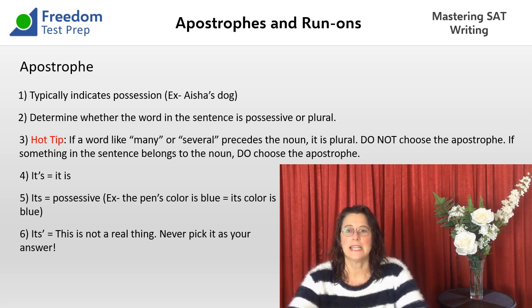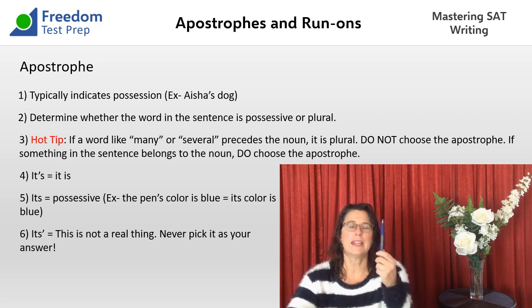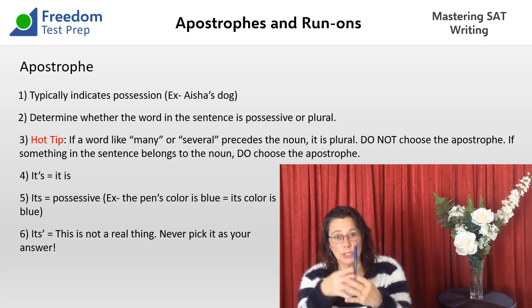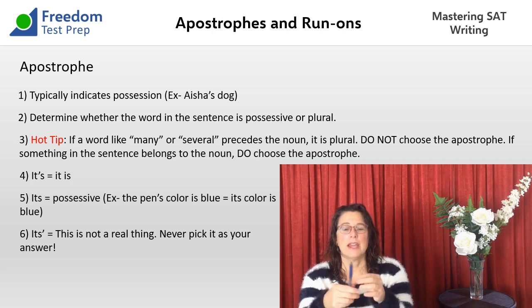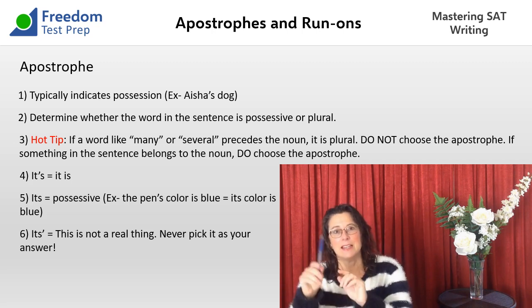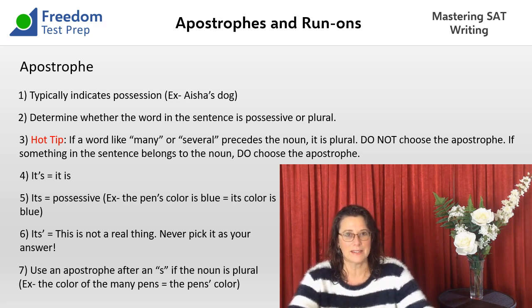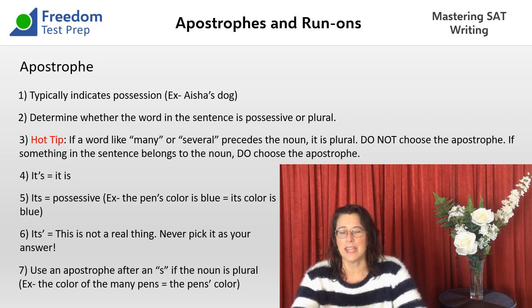So if we had lots of these pens, we could say the 10 pens' color is blue, right? And then it would be the 10 PENS apostrophe, the color belonging to all of the 10 pens. So that's how you'd use the S apostrophe, but you can't use it with it because it is singular.